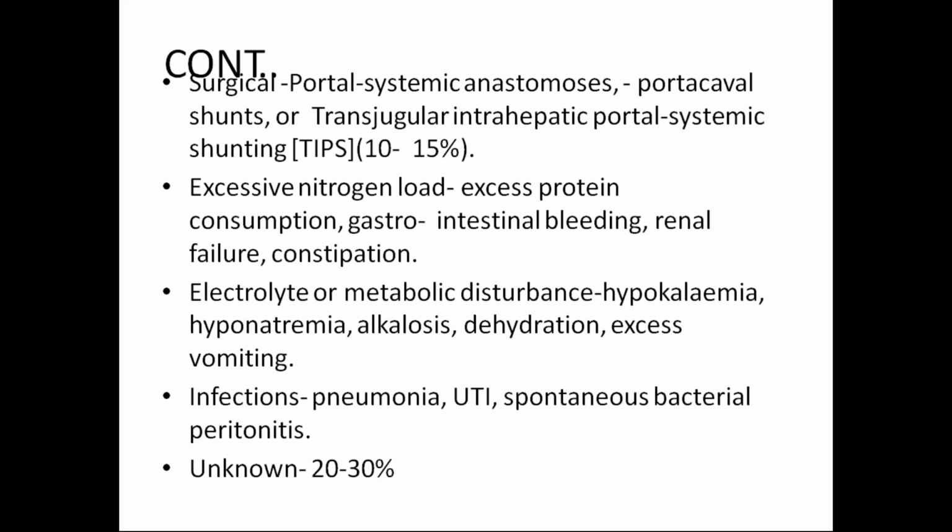Esophageal varices may be because of portal hypertension, which is indeed one of the complications of cirrhosis. Other causes include electrolyte or metabolic disturbances like hypokalemia, hyponatremia, alkalosis, dehydration, and excess vomiting; infections like pneumonia, urinary tract infections, and spontaneous bacterial peritonitis; and unknown causes constitute around 20 to 30%.